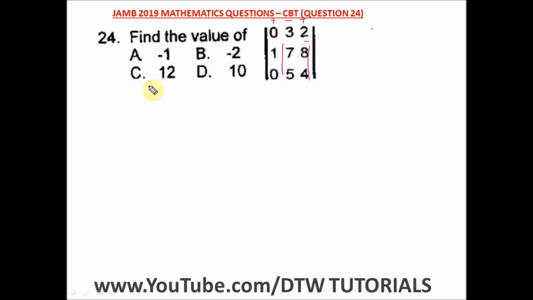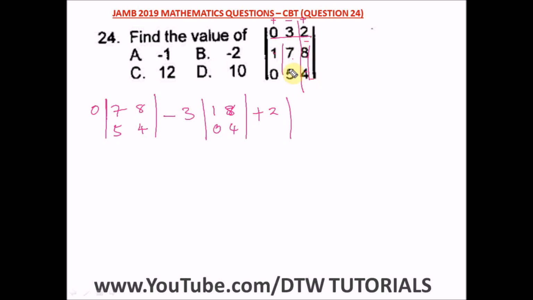So let's do this together. We have 0 bracket 7, 5, 8, 4. Then we have a minus 3, and we're left with 1, 8, 0, 4. Then we have a plus 2, and we're left with 1, 7, 0, 5. You cross out the row and column for each. All right, so let's now find the determinant of these 2 by 2 matrices.